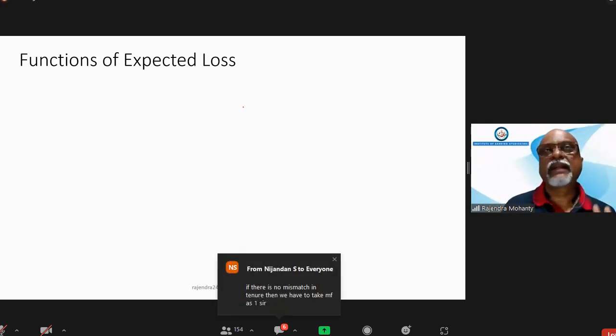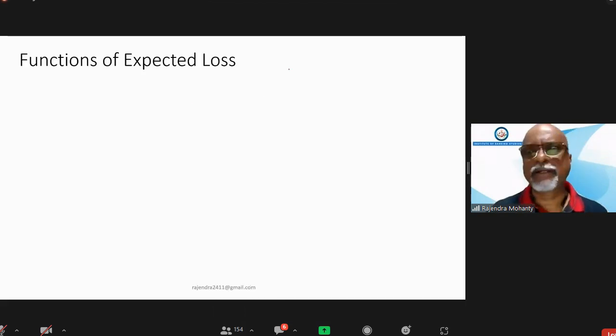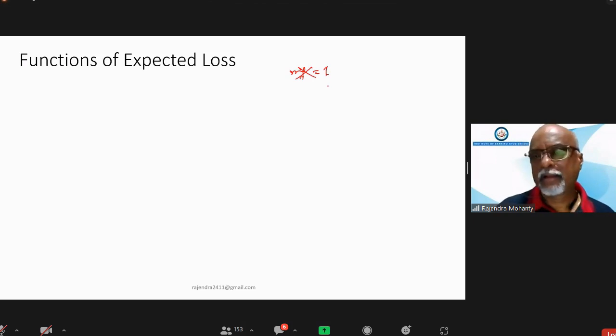Now, expected loss, how will it be calculated? If there is no mismatch in tenor, don't take MF. Either you take MF as 1 or don't take MF. Don't multiply MF, because there is no MF at all. You cannot take 0. Multiplying 0 means everything will be 0. So either multiply with 1 or just omit MF if there is no tenor mismatch.